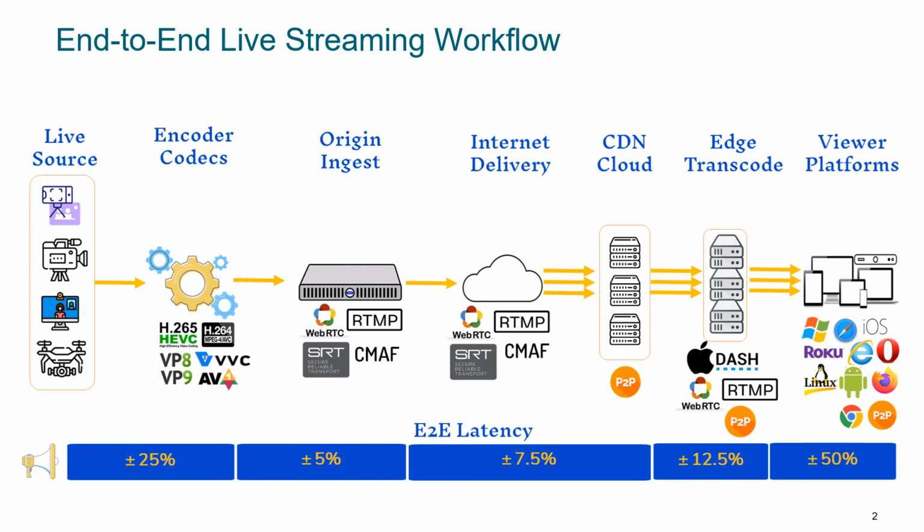This figure shows the end-to-end workflow for live streaming architecture. It consists of two main parts, first mile video contribution and last mile video distribution.